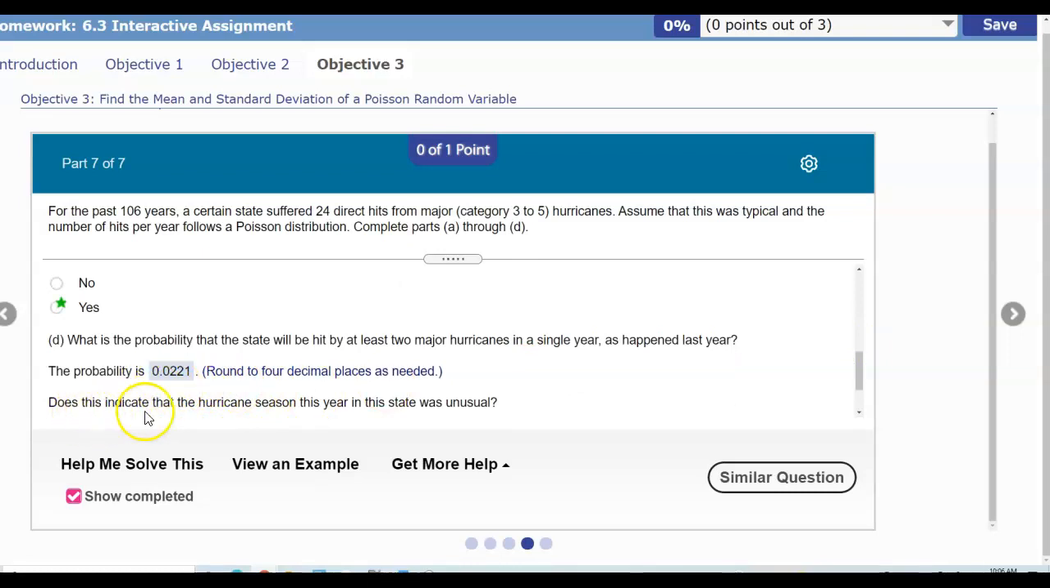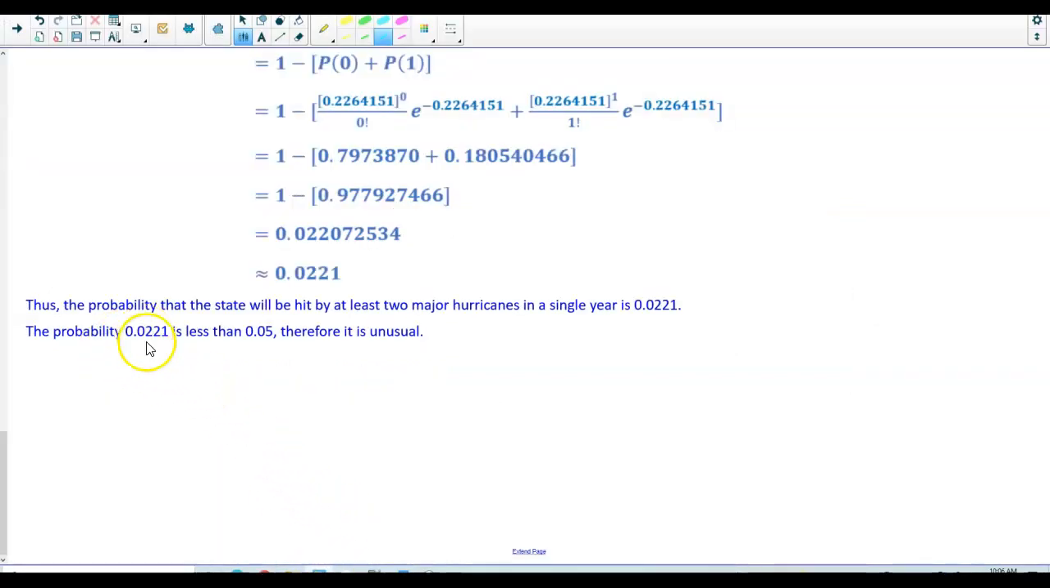Now we need to determine if this indicates that the hurricane season this year in this state was unusual. So going back to our probability, 0.0221 is less than 0.05, therefore it is unusual.